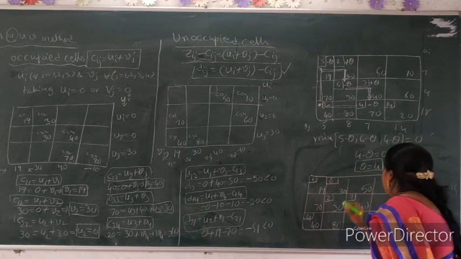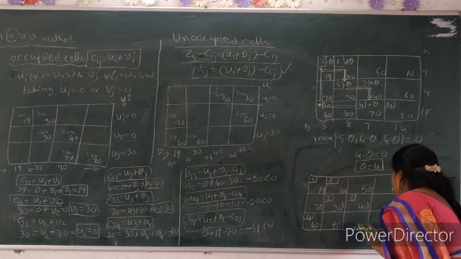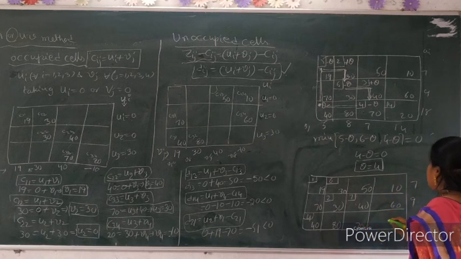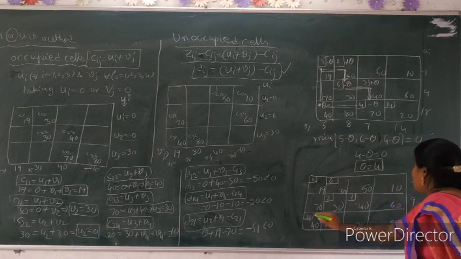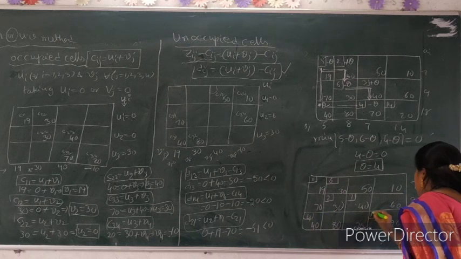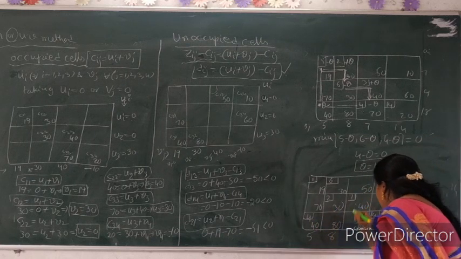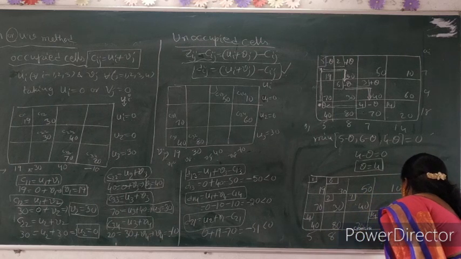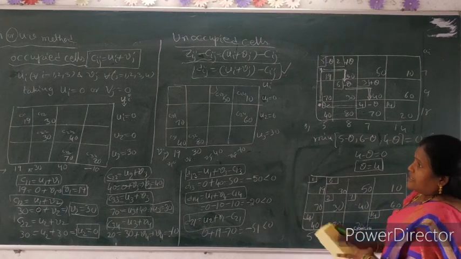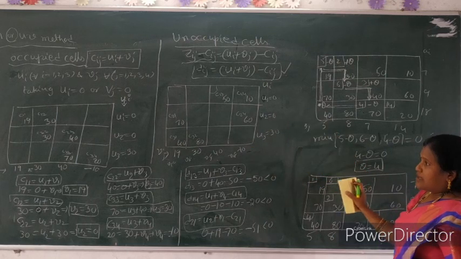Now here 80. Now 4 minus theta, 0. Not right here, occupied cells. Now here 20. So 4 plus 40. What is the value here? 80. So here observe 5, 8, 7, 14. Completed. Now we find out again occupied cells and unoccupied cells.